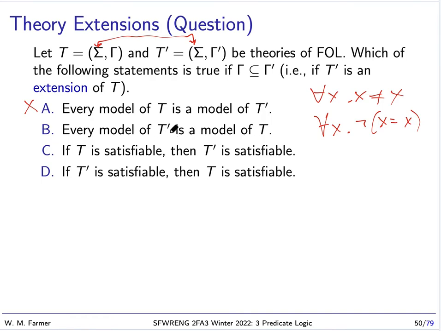The second one is true. If I have a model of T prime, that means those models satisfy all the axioms of T prime. So they must satisfy all the axioms of T. So this is true. Now if T is satisfiable, then T prime is satisfiable. This is not true because of the same reason. If T prime has a contradictory axiom, then it will not be satisfiable. And if T is satisfiable, that will not mean that T prime is satisfiable. But going the other way is true. If T prime has a model, that means that model satisfies all the axioms of T prime, which means it also satisfies all the axioms of T. So this is true.